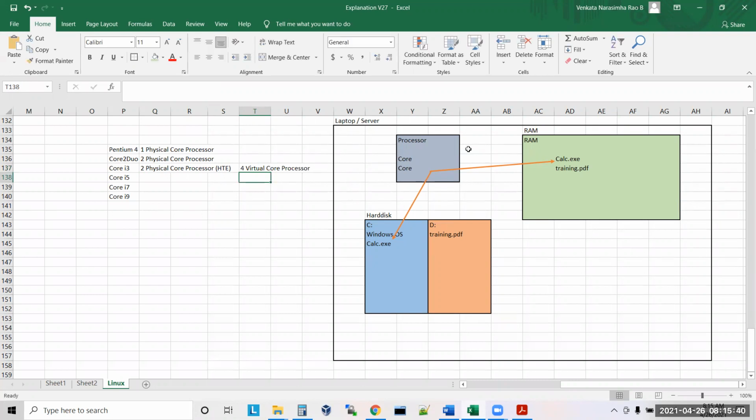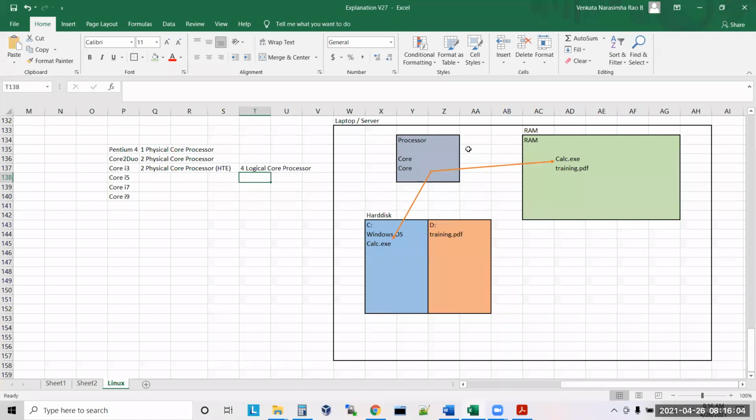Understand? What do you mean by HTE, hyper-threading enabled? HTE enabled means if you have 2 physical cores, that will show like 4. Two physical cores means 4 virtual or logical cores. So take it like logical cores. Understand?